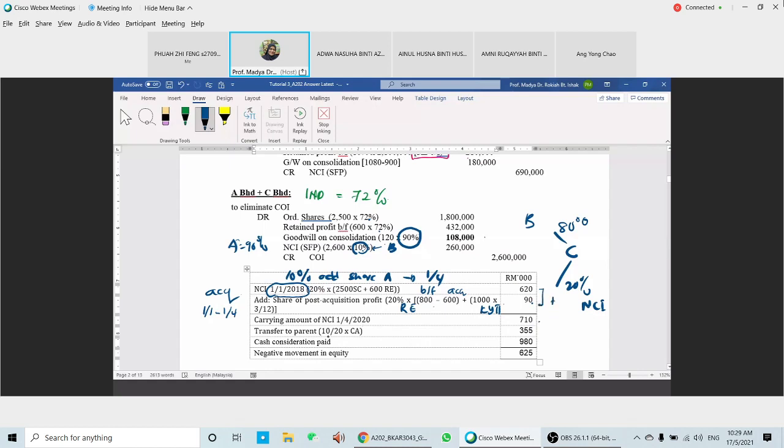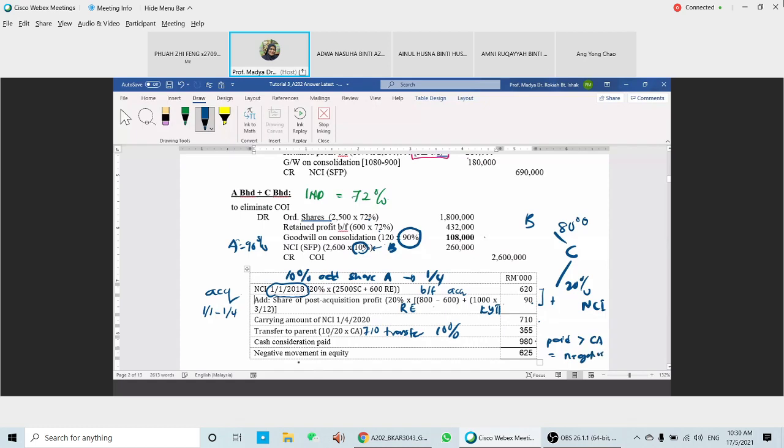So transfer to parent here, you transfer 10%. NCI transfer 10%. So 10% divided by 20%, the existing that the NCI have, times the carrying amount. Carrying amount here is 710. So you're going to have 355. Okay, but the parent paid to acquire 10% here, the parent paid 980. So when the parent paid more than the carrying amount, you're going to have a negative movement.